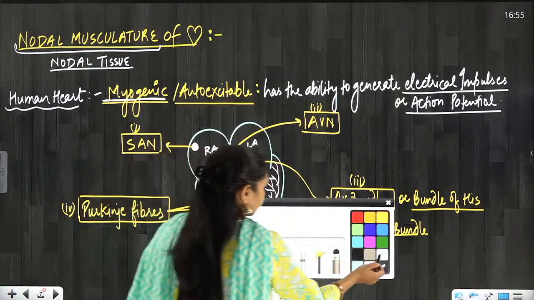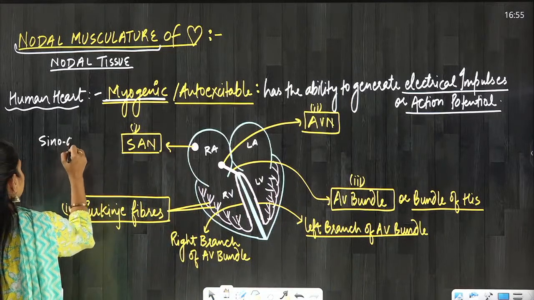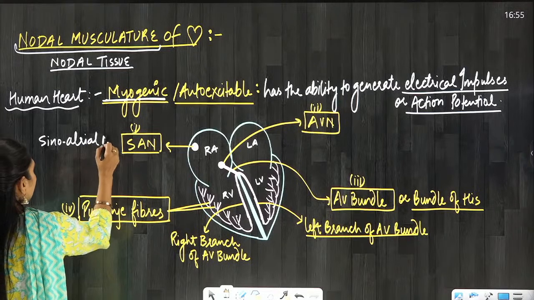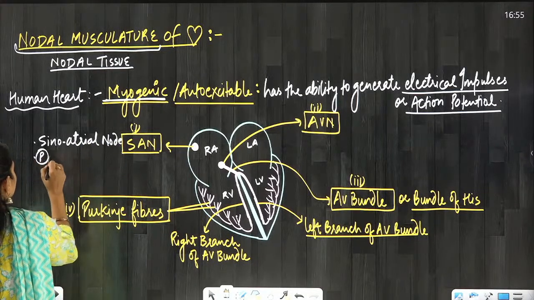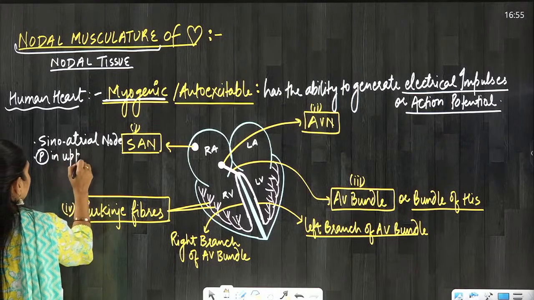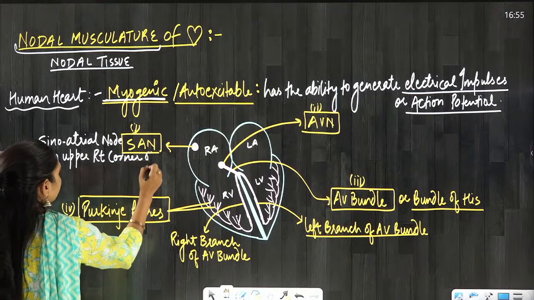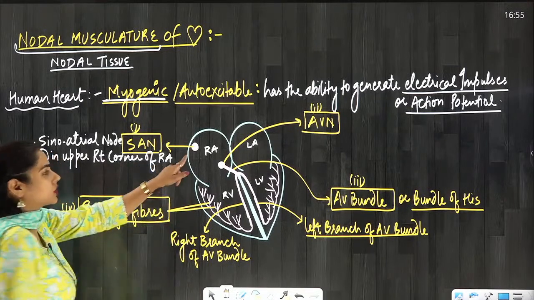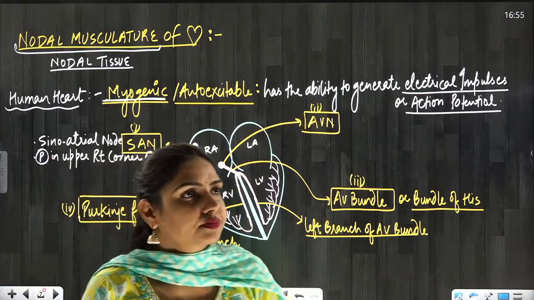Now, SAN is the sinoatrial node, and you can see that this SAN is present in the upper right corner of which atrium, everyone? The right atrium. Can you see that? Upper right corner of the right atrium.